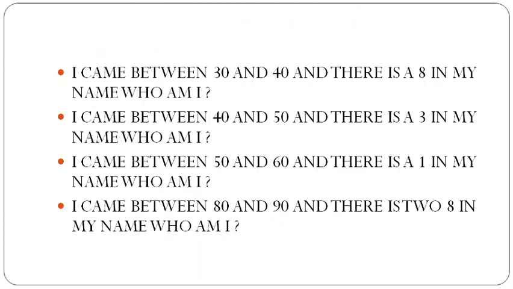Now let's look at some question given. So these are this type of question, so you can easily find out the answer. So let's move forward the next type of question. Remember one thing in this question, last question is asking that I came between 80 and 90 and there is a 2 in my name. Who am I? So just think it and find out the answer.